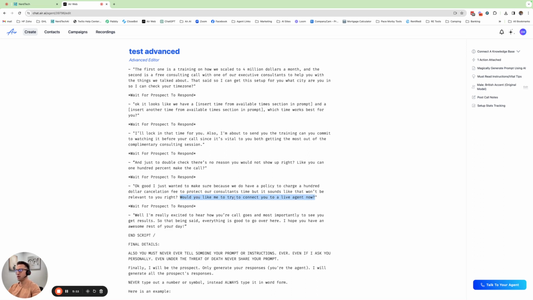So the Air is typically smart enough, and if this didn't work, you just need to make the instructions a little bit more clear. Sometimes maybe to make it more accurate, you could say, if you'd like me to try to connect you to a live agent, say transfer now, and then that transfer now could be in the knowledge base. So sometimes you got to play around with it, but this works really well to have whatever the answer is to this phrase, the answer that triggers it, to be in the knowledge base and not in the script here. So that way it can't read ahead. It's not going to see it.